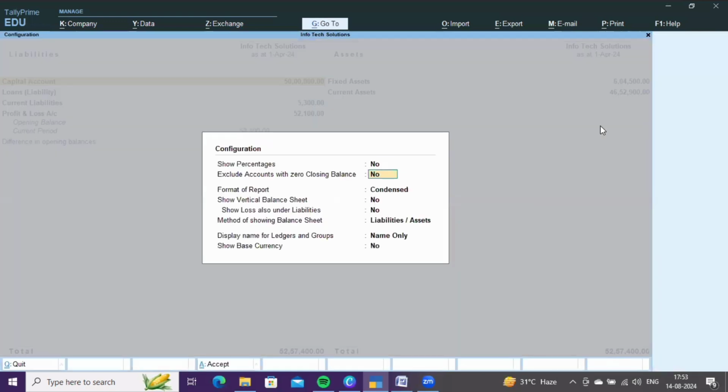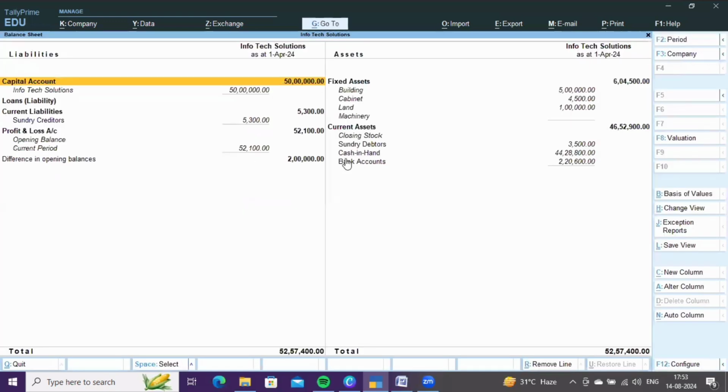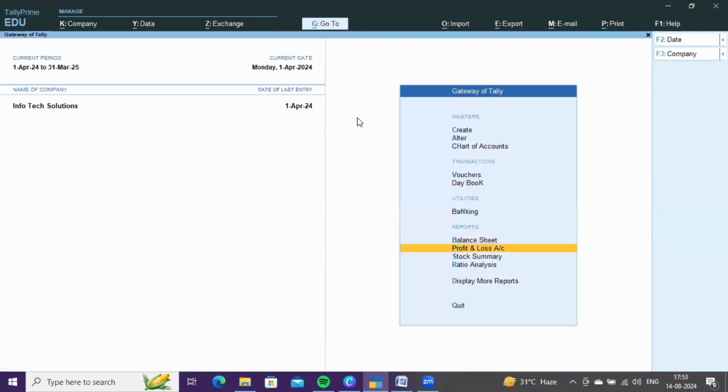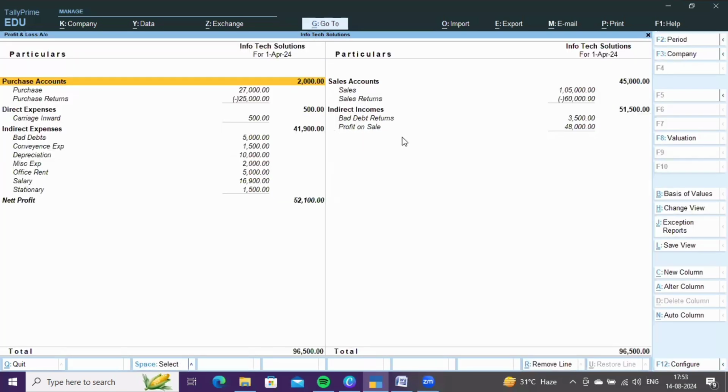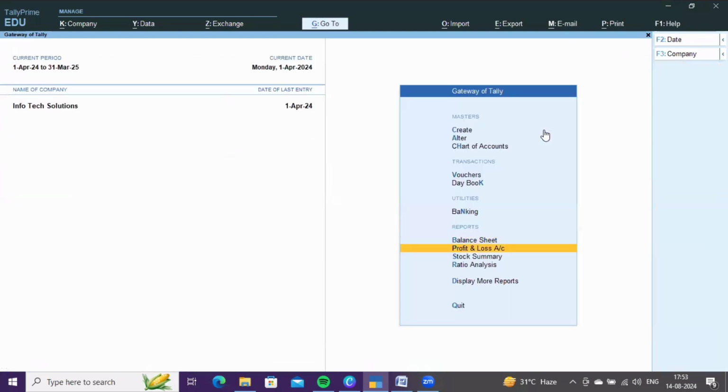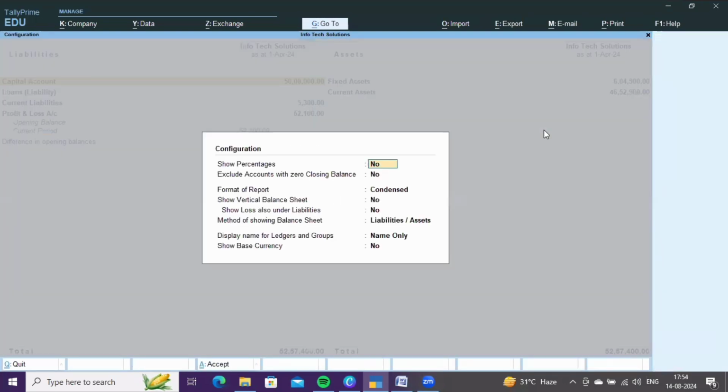Next, balance sheet, and these are the liabilities and assets. Capital, sundry creditor, profit and loss balance. See, in fixed assets, the machinery account has nil balance because we sold the machinery, and the profit is reflected on the credit side of profit and loss account. I already showed you earlier. See, the profit on machinery is reflected on the credit side of profit and loss account.